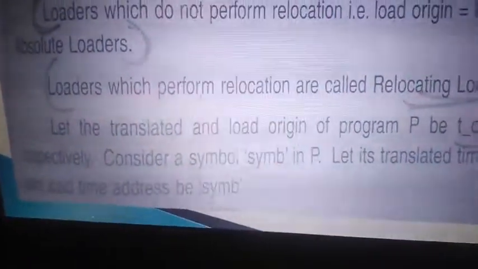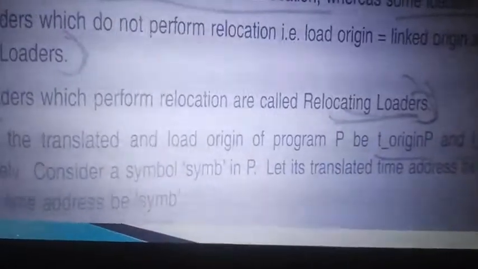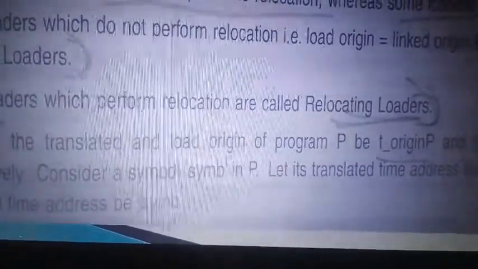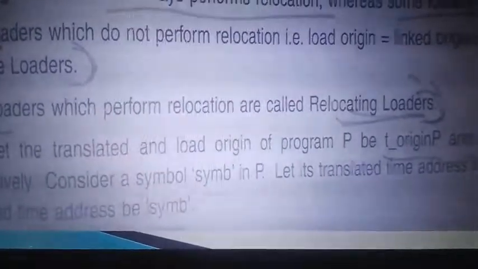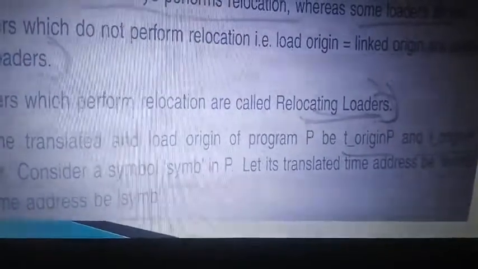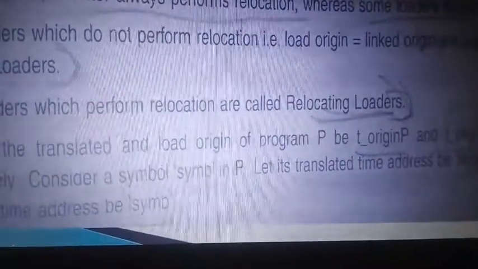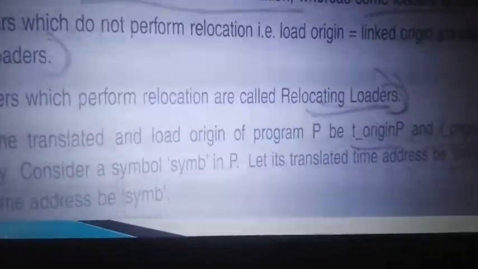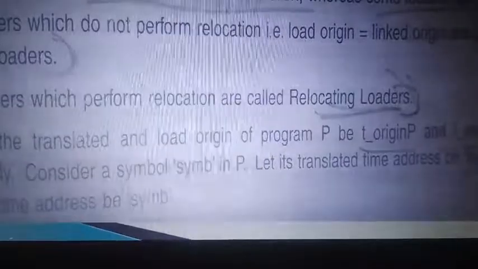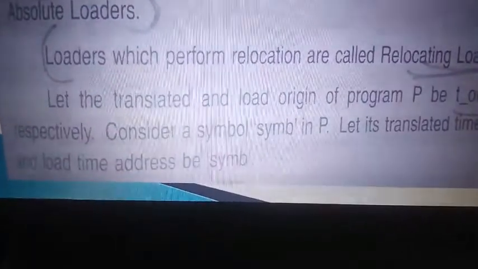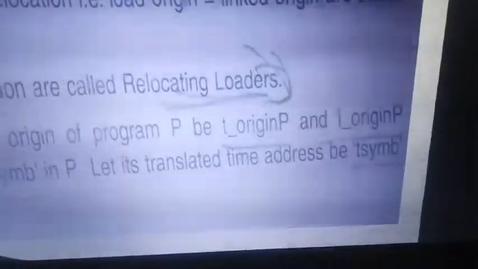Consider any symbol we had in the translation. While translating, if a symbol is at 504, then on loading it should become 904, right? Because while loading you are changing the address to 900, wherever you had 500 you have changed it to 900. Then the symbol at 504 should be changed to 904, right? So how to calculate this? Consider a symbol: the translated symbol is represented as T symbol and the load-time symbol is represented as L symbol. So if the T symbol is 504, then the L symbol should be 904.